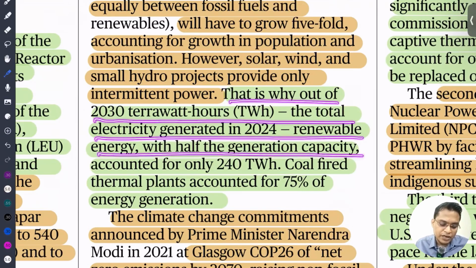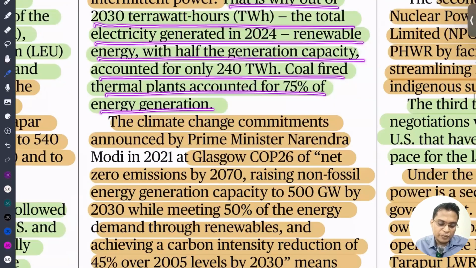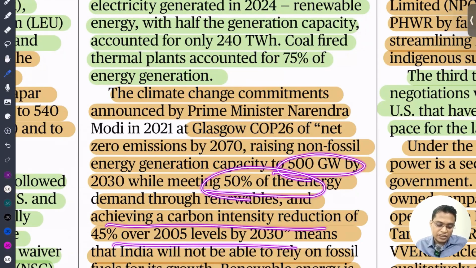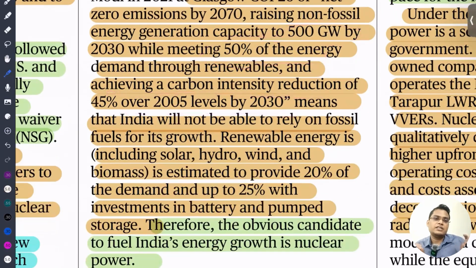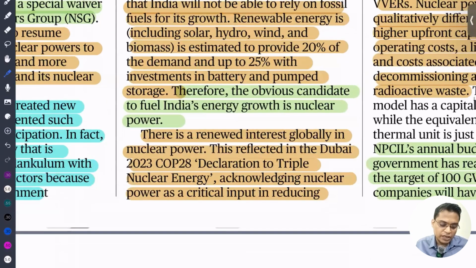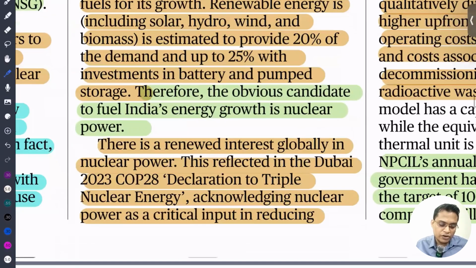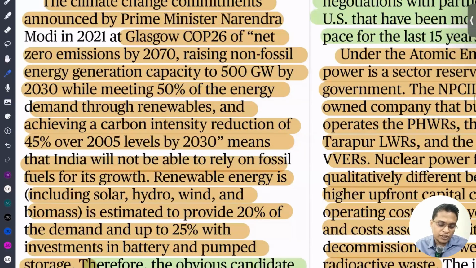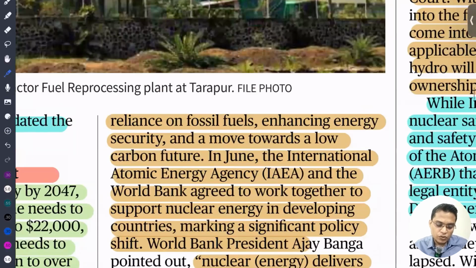Out of the 2030 terawatt hours total electricity generated by 2024, renewable energy accounts for half of the generated capacity. So we also have climate change commitments. We need to achieve carbon neutrality by 2070, and 50% of our power should be renewable energy. How can we achieve this? The only alternative lies in nuclear power plants. There is a revived interest globally in nuclear power, reflected in the Dubai 2023 declaration to triple nuclear energy, acknowledging nuclear power as a critical input for reducing reliance on fossil fuels.